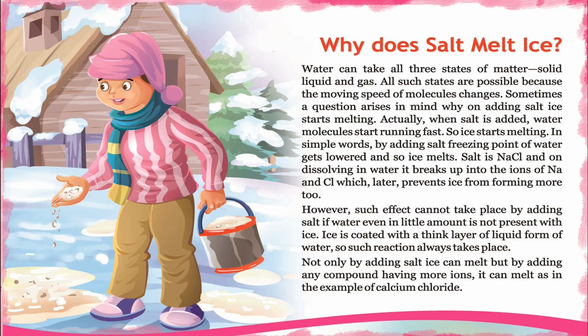Salt is NaCl, and on dissolving in water, it breaks up into the ions of Na and Cl, which later prevents ice from forming more too. However, such an effect cannot take place by adding salt if water, even in little amount, is not present with ice. Ice is coated with a thin layer of liquid form of water, so such a reaction always takes place. Not only by adding salt can ice melt, but by adding any compound having more ions, it can melt, as in the example of calcium chloride.